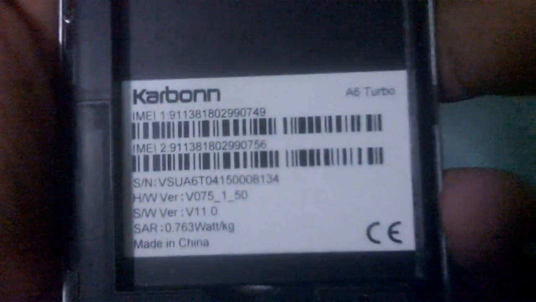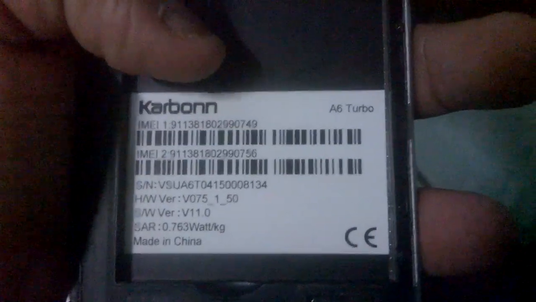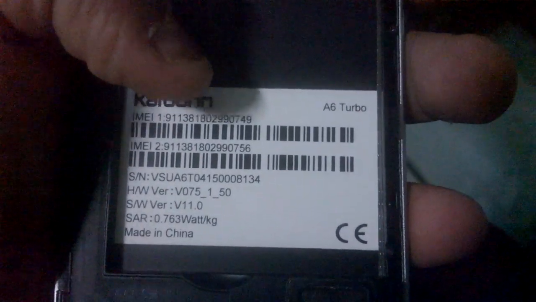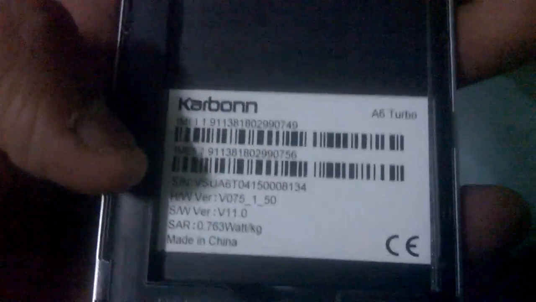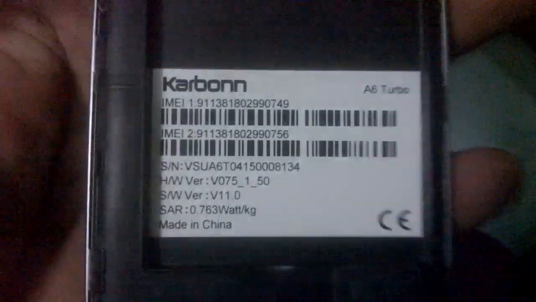First of all, always check the IMEI number written on the back side below the battery of your phone, which is here. As you can see, this Karbonn A6 Turbo has IMEI 1 and IMEI 2. It's a dual SIM phone, so it has everything here. Let's put the battery in the phone so that we can go for the further process.